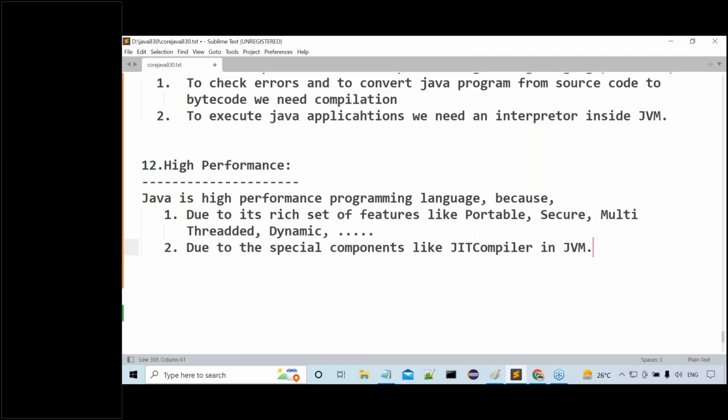How can you say Java is a secure programming language? Java is very good at three levels of security. What are the three levels of security? Internal security, web security, network security. How can you say Java is very good at internal security? Because of the security manager and bytecode verifier inside the JVM.